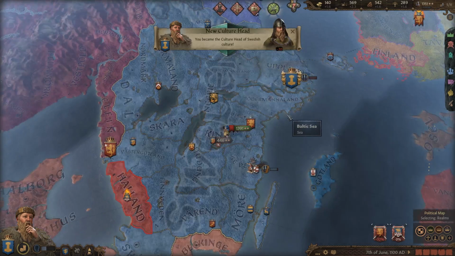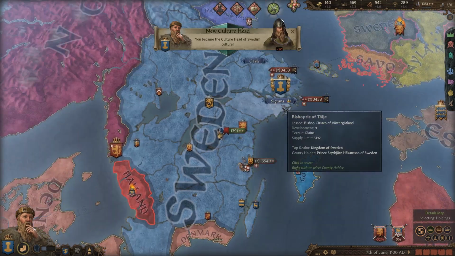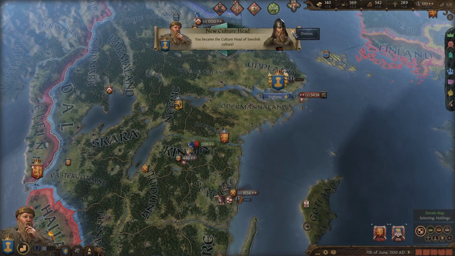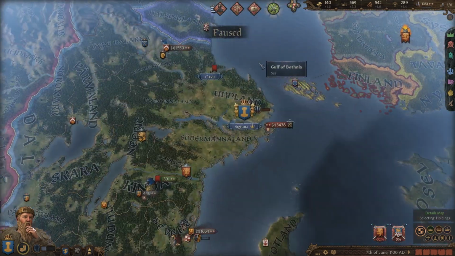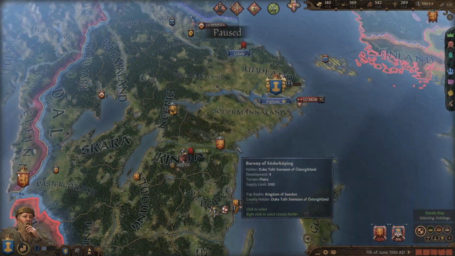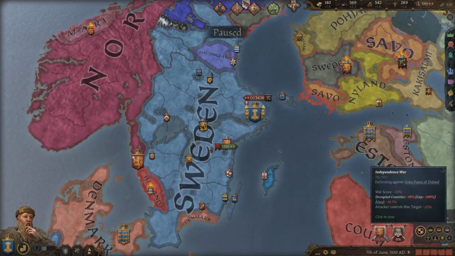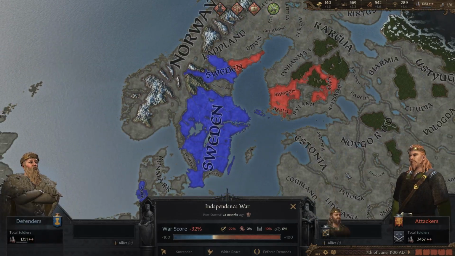Enforce our demands, and look at that, since we disposed the king, we were next in line for the throne, and now we just became the king again. King in the castle, king in the castle. So now we have everything back together again, but it looks like we're in some wars here, although I'm not sure for what.